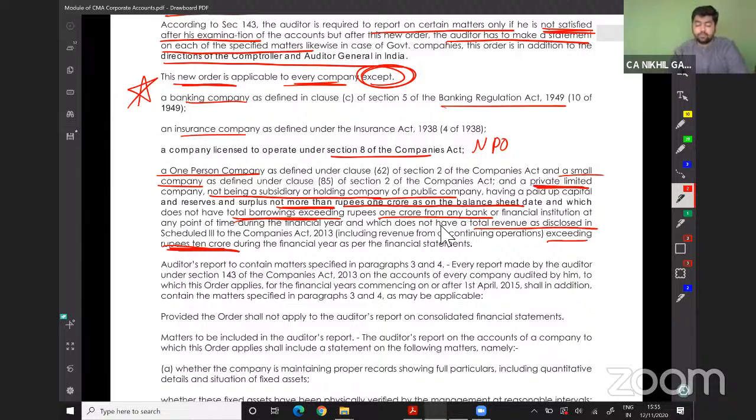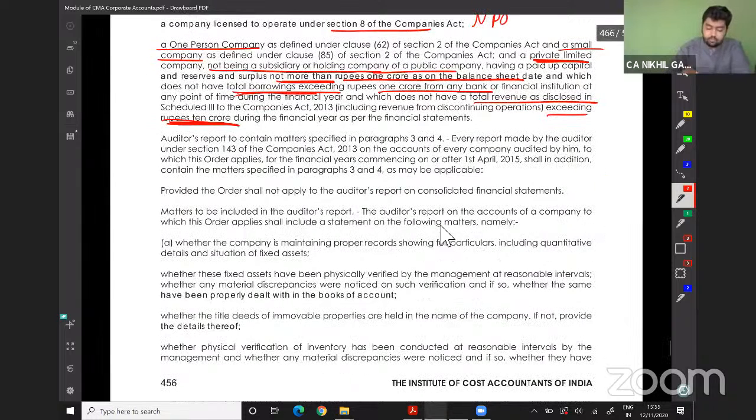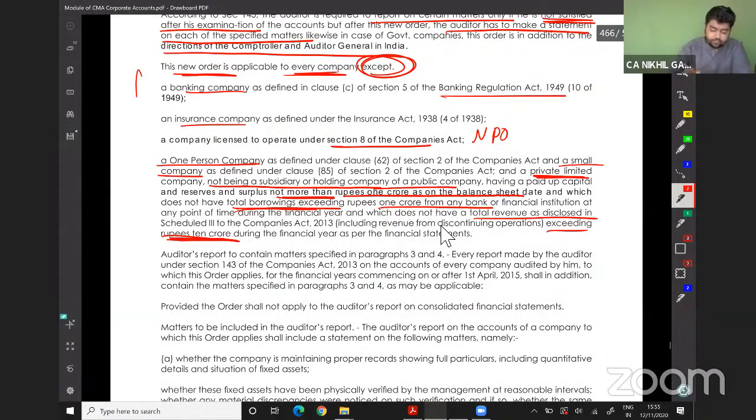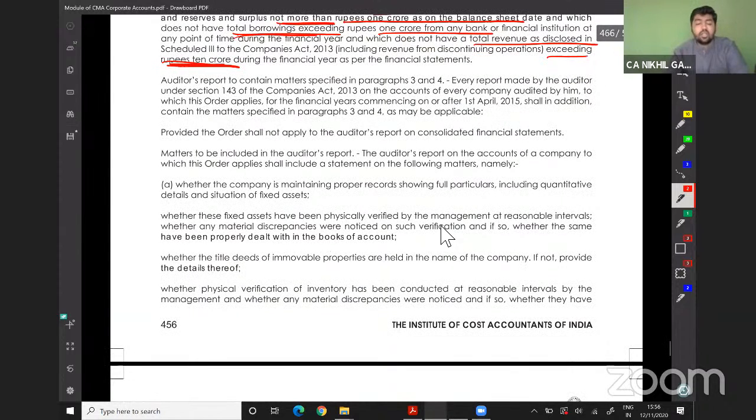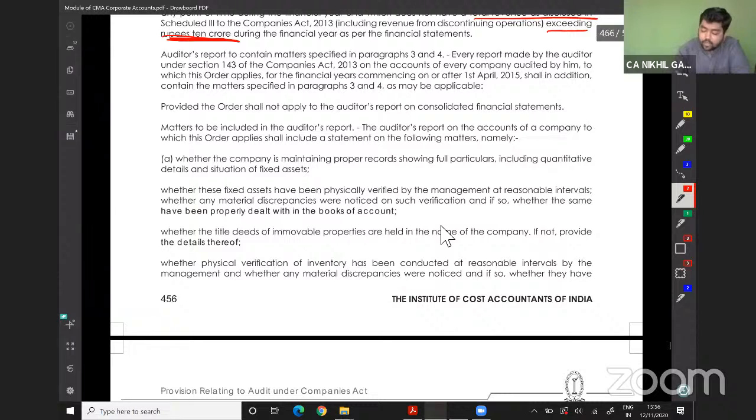The auditor's report, important. The auditor's report to contain matters specified in the para 3 and 4. Every report made by the auditor under section 143 of the Companies Act 2013 on the account of every company audited by him to which the order applies for the financial year commencing on or after 1st of April 2015 shall be in addition to containing the matters specified in para 3 and para 4 as may be applicable, provided the order shall not apply to the auditor's report on consolidation of financial statement.